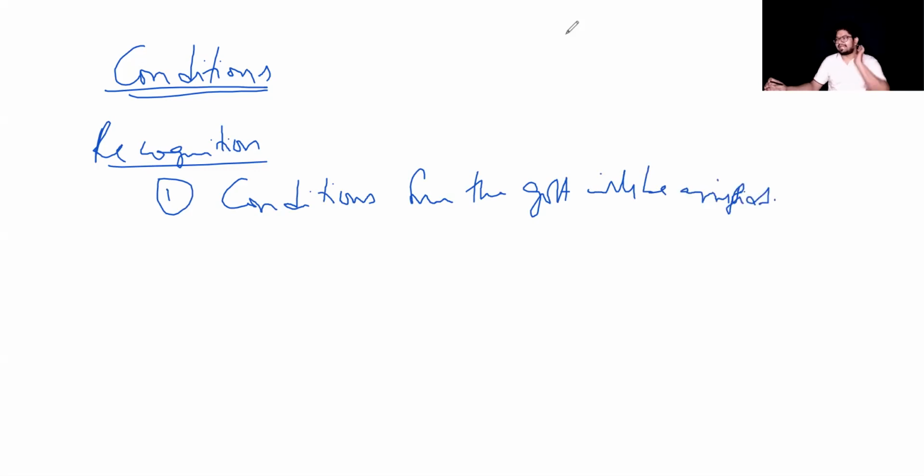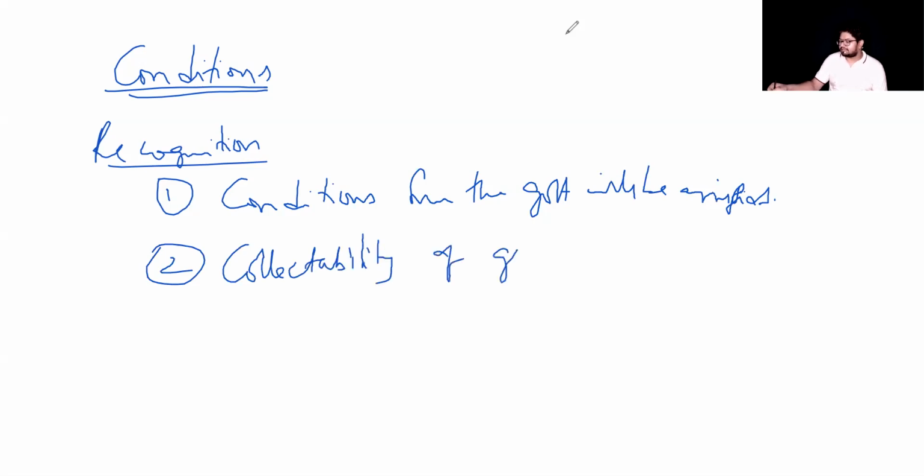That is the first criterion. That means I would comply with all the conditions the government comes up with. Okay, that's the first criterion. Second, number 2, collectability of the grant is certain.